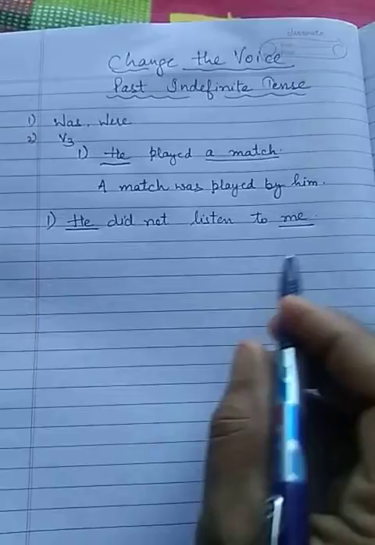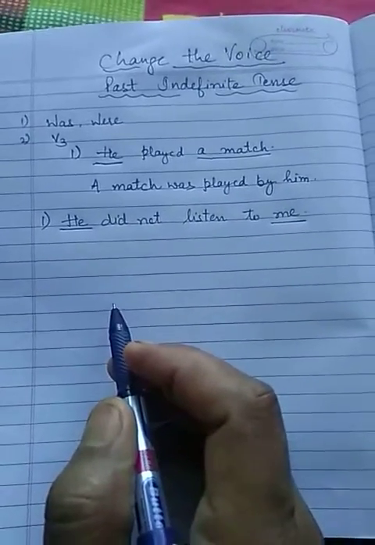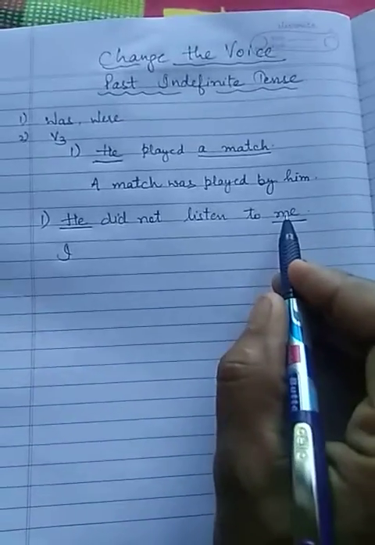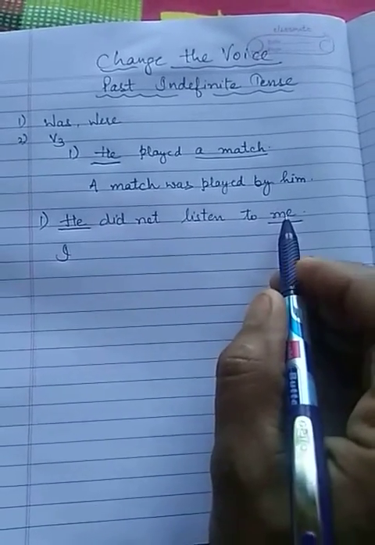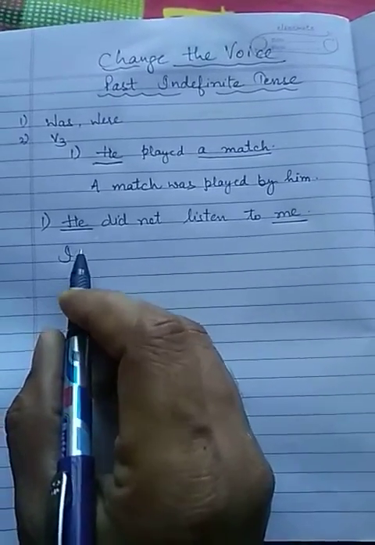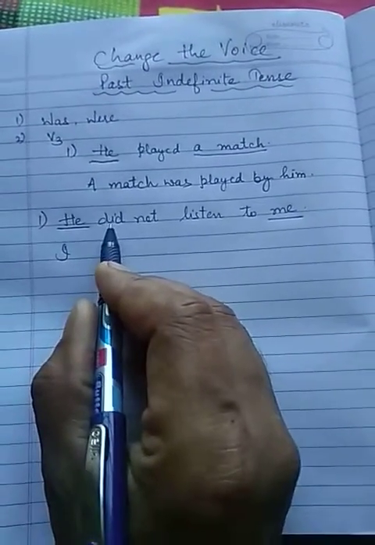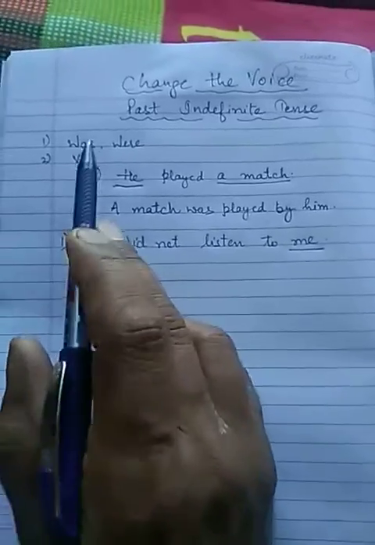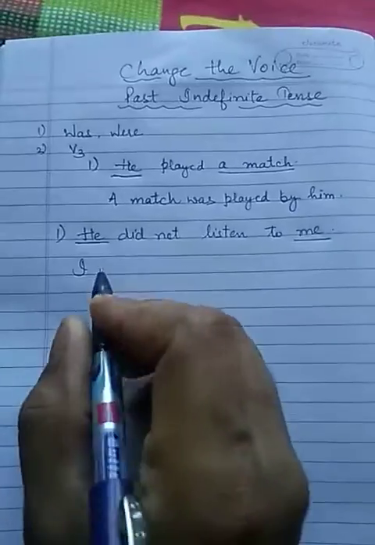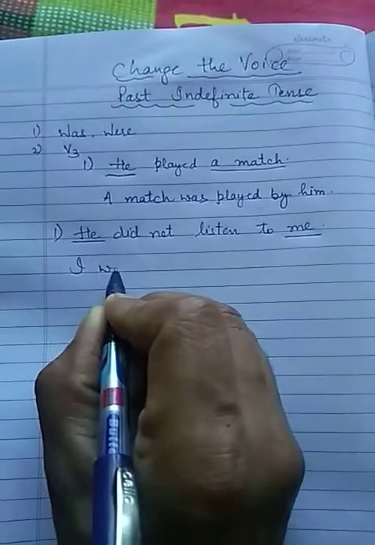So let's convert it into passive voice. Me will be changed into I. It's an objective case and its subjective case is I. So I. Now did not will not be used. Did will be replaced by was, either was or were, one of those two words. I take was.